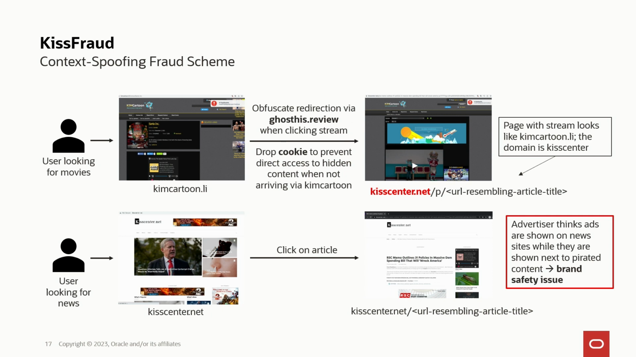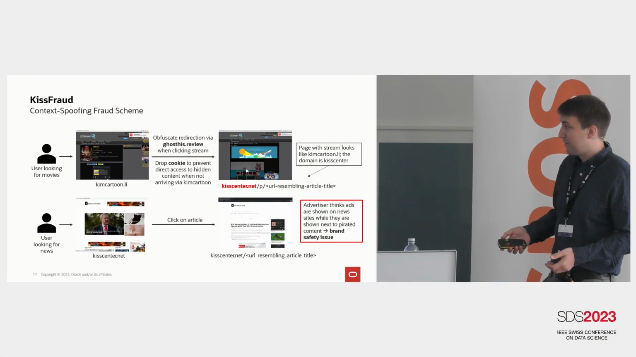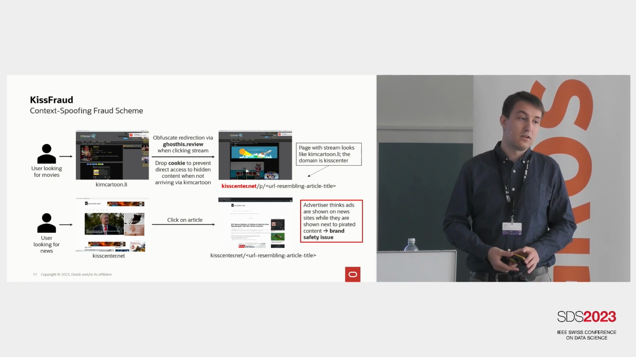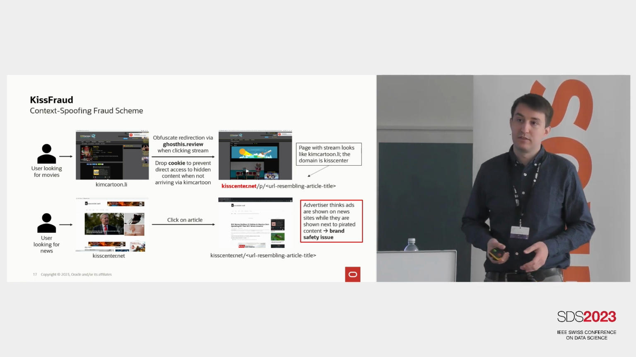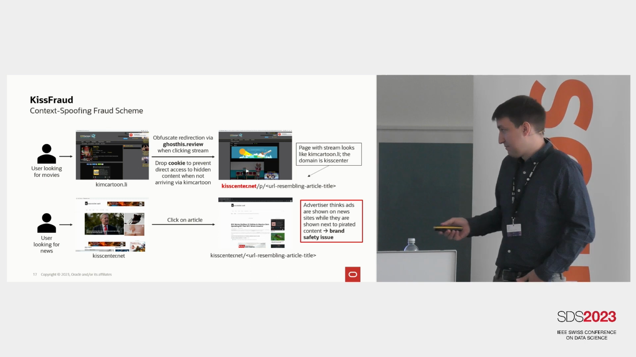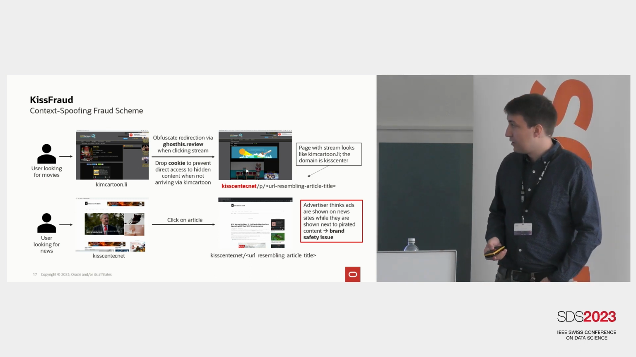But for advertisers, this matters because kisscenter.net, if you go there directly and not via this movie page, looks like a news page. So they're kind of selling the ads on a news website. And some automated tools might even check the context on there, and you would see a news website. So it looks fine for advertisers to put their ads on there, but actually the ads are shown next to illegal content, which advertisers usually don't want because it's not brand safe. So yes, this is the fraud here.